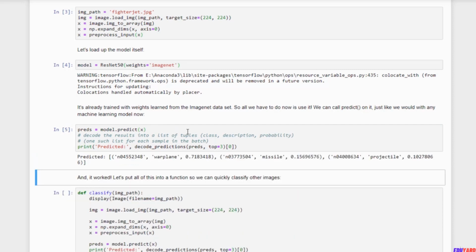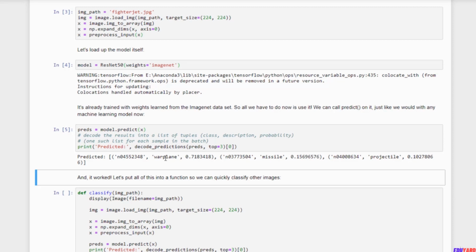Wow. So yeah, its top prediction was actually warplane, and that's exactly what this is a picture of, even though it's never seen this picture before, and I didn't do anything to make sure that the photo was from the right angle or properly framed or pre-processed with a lot of contrast.